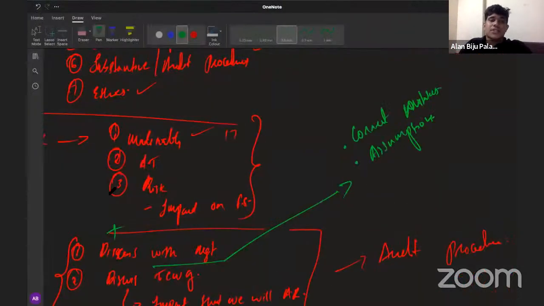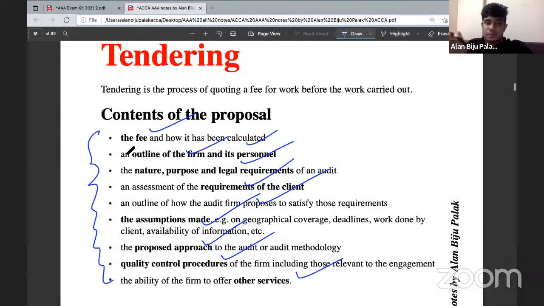This is what you need to include as part of the answer. But instead of directly including these points, you need to explain these points on the basis of the scenario. So in the scenario, they might have mentioned something with regard to the fee. They might be stating that the audit fee, they would like to set it on a percentage basis. They will be providing you 5% of the revenue. And in that situation, you need to state that in the audit proposal, it should be mentioned by the auditor that the audit fees cannot be percentage or contingent basis. It should be a fixed fee, or a fee should be calculated on the basis of the hours that are being spent by the auditor within the engagement.